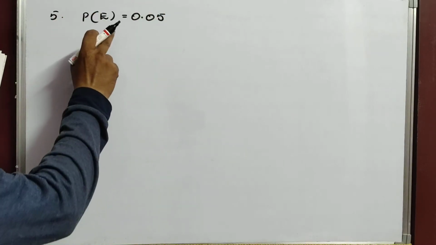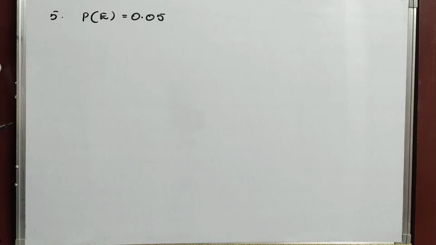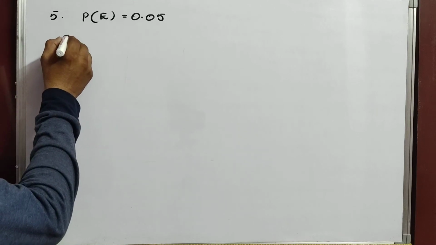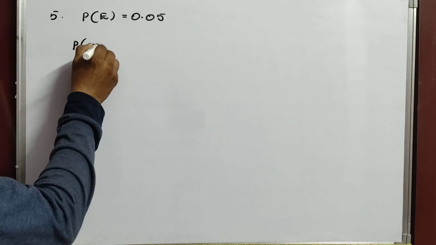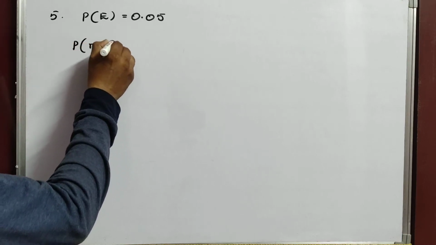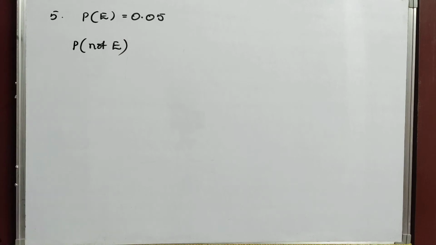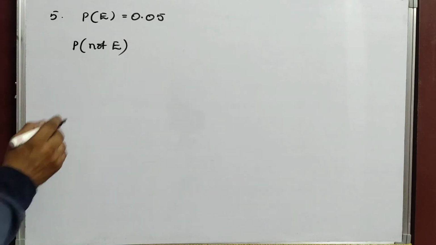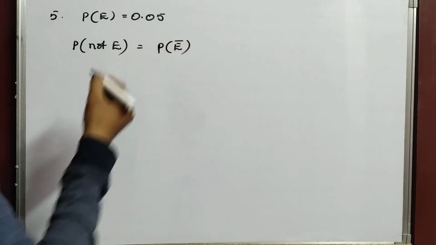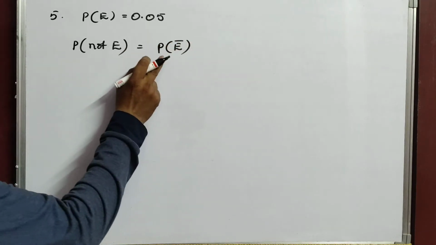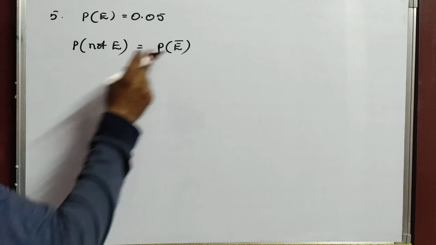He has given that P of E equals 0.05. He is asking for the probability of not E, P of not E. As I told you, not E can be written as P of E dash.